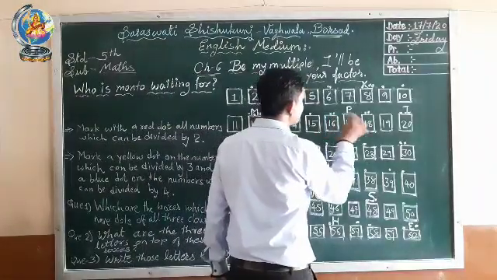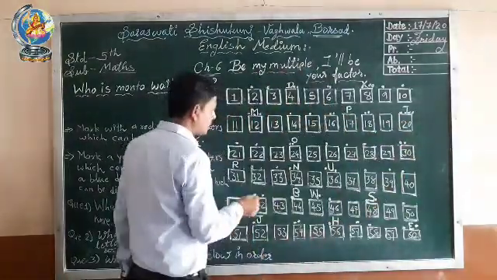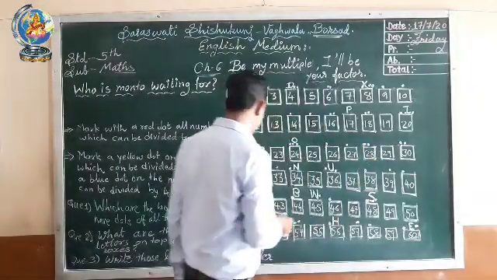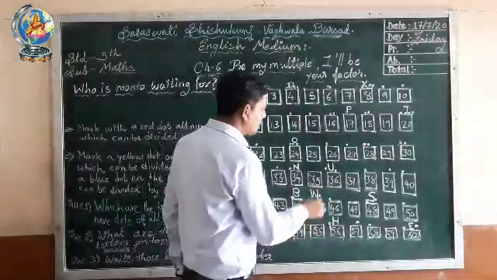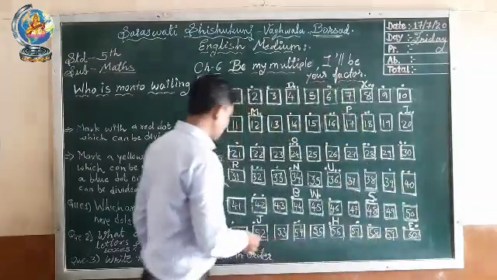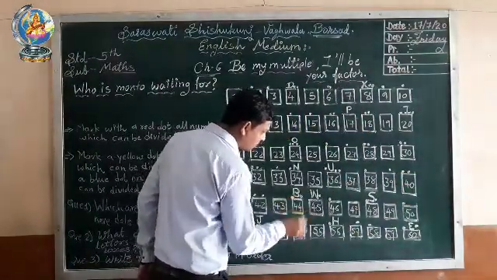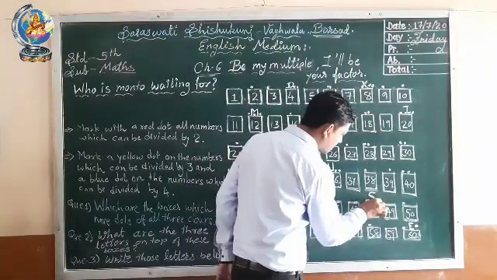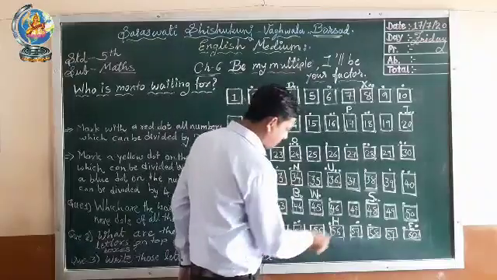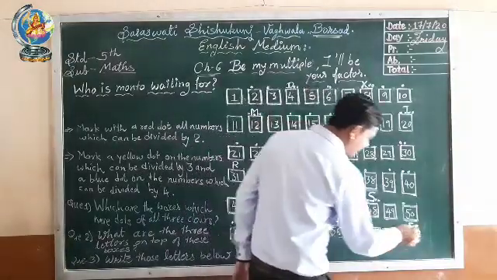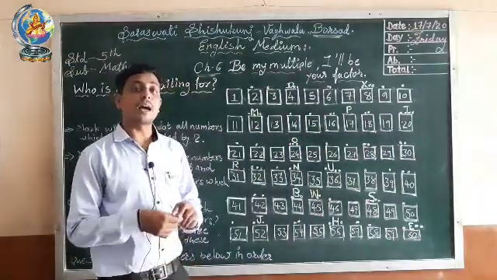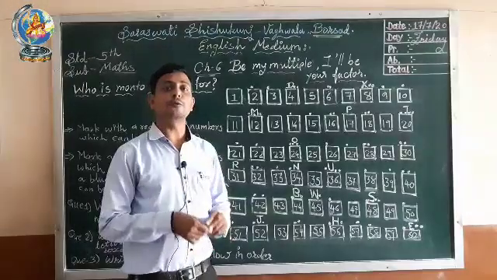Then 16, 20, 24, 28, 32, 36, 40, 44, 48, 52, 56 and 60. So these are the numbers which are divisible by 4, which I have marked blue.